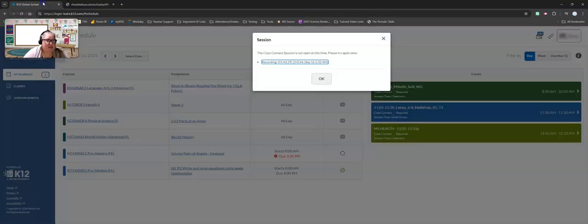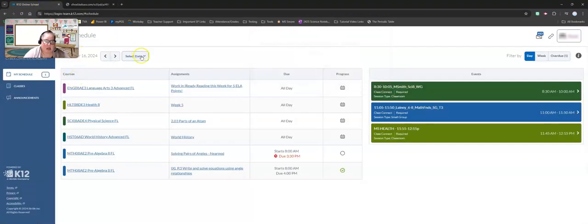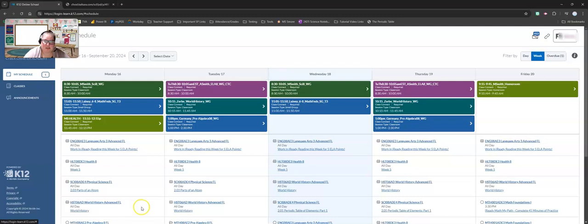So going back to our OMHS, you can go ahead and click OK. You can go in here and select any date you want. You can go in and see your schedule for the week, where you can access all of your classes for the entire week. But that is your schedule.